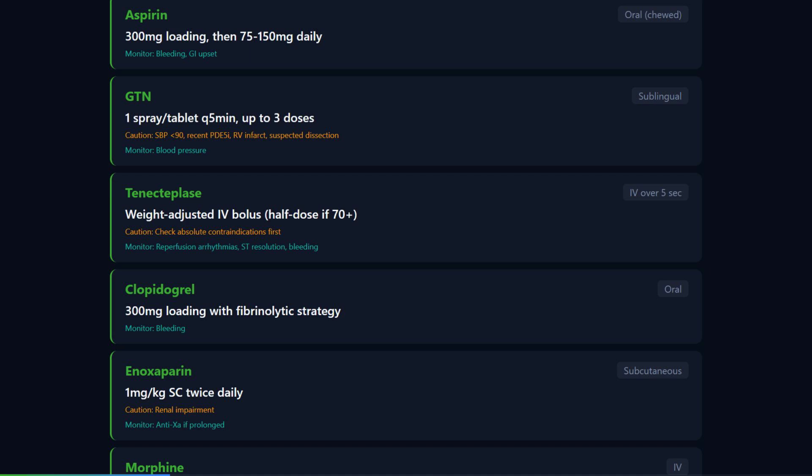The ECG should be within 10 minutes. That leaves 20 minutes for clinical assessment, checking contraindications, preparing the drug, and giving it. This is achievable if the team works in parallel. The nurse is getting IV access and bloods while I do the ECG. The pharmacist or second nurse is drawing up the Tenecteplase once I confirm STEMI.